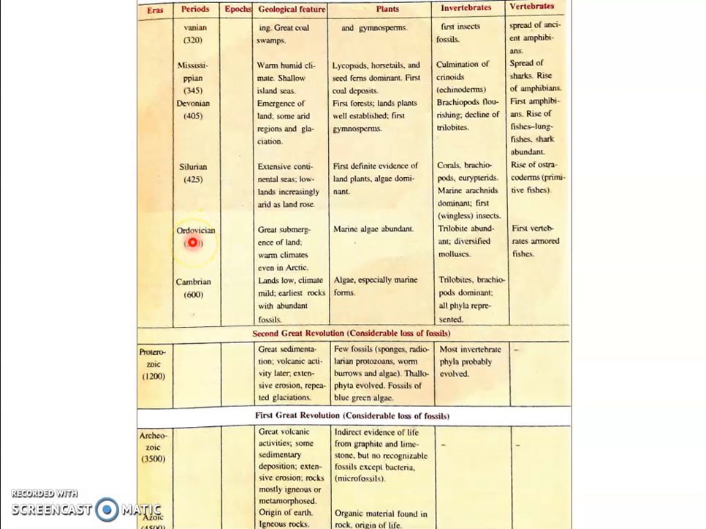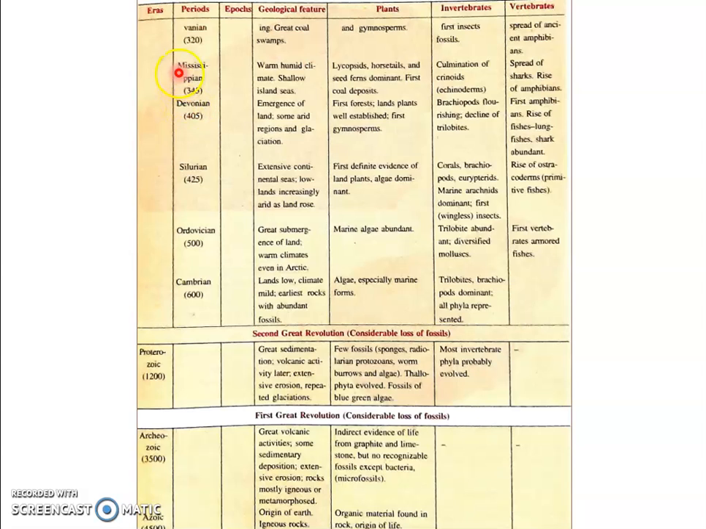Next we have the Ordovician, where the first vertebrates, that is armored fishes, appeared on the earth. Then we have the Silurian, during which extensive continental seas were there, lowlands were increasingly arid as land arose. Here we can see the ostracoderms, the primitive fishes, arose. Then the Devonian period, during which the first amphibians came into being. The rise of fishes, lungfishes, etc., were abundant during that time.